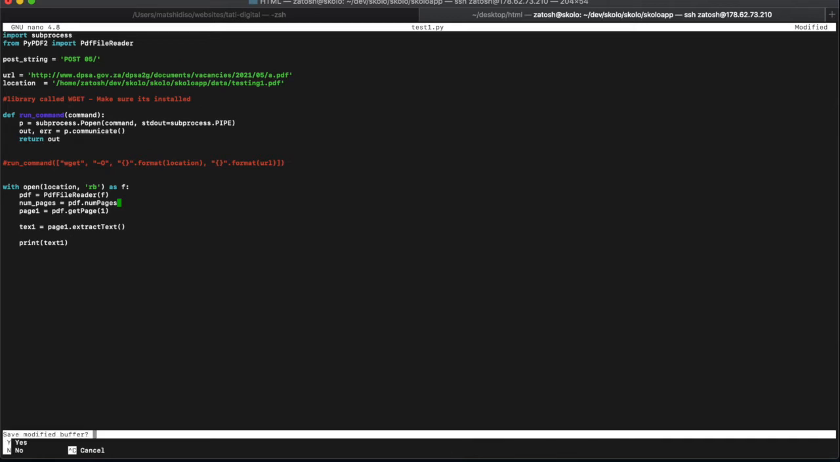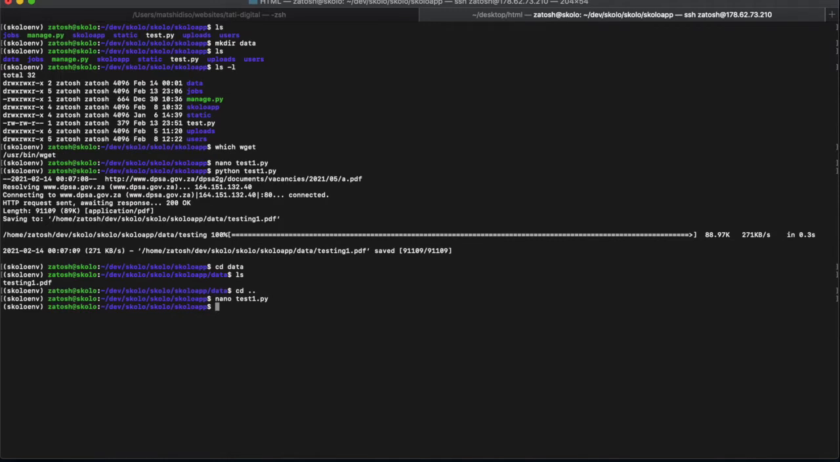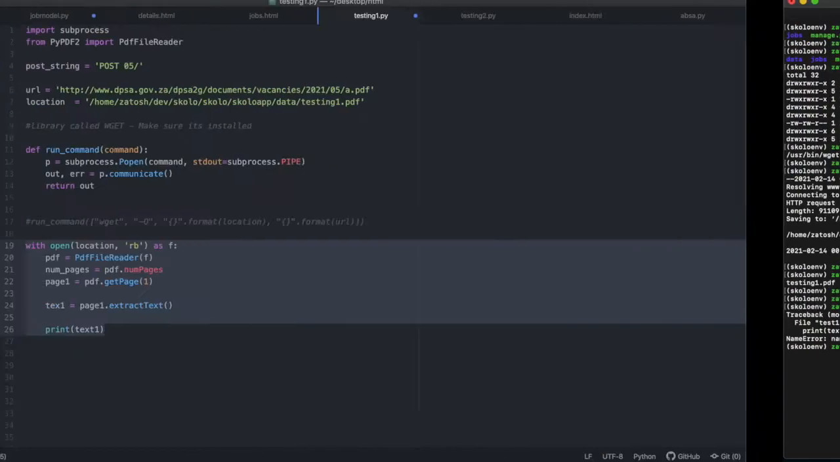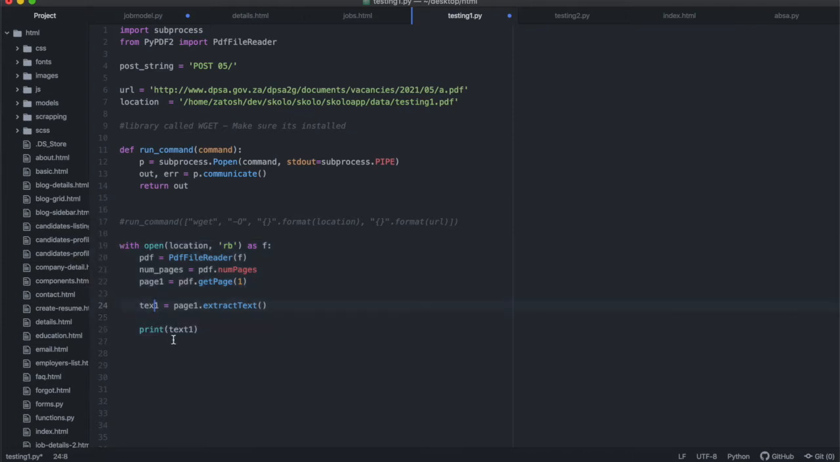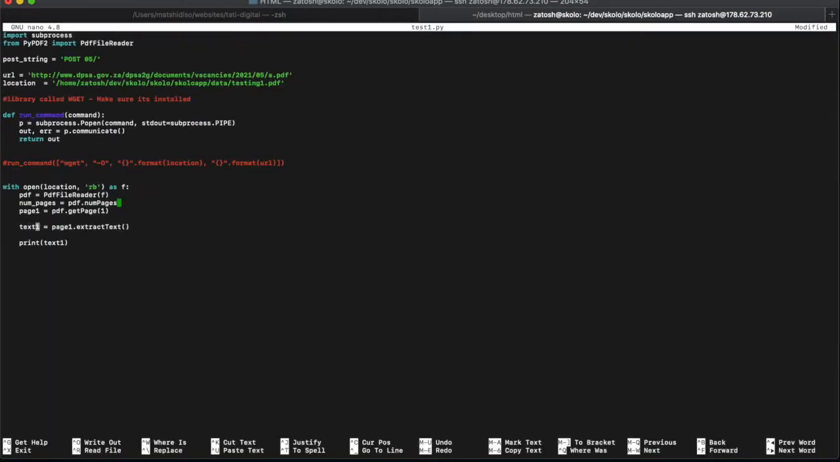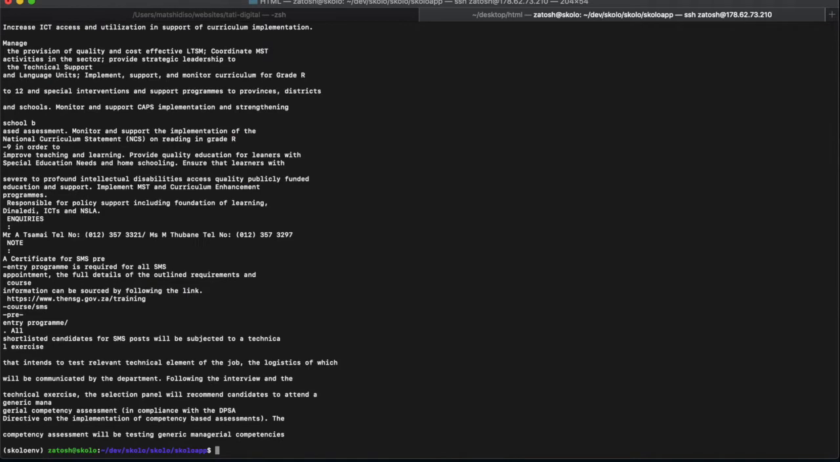I'm going to close this and save, and then run python test1. Okay, text1 is not defined. Let's see. Okay, there's a spelling error over there. Text1. All right. Python test1. There you go.